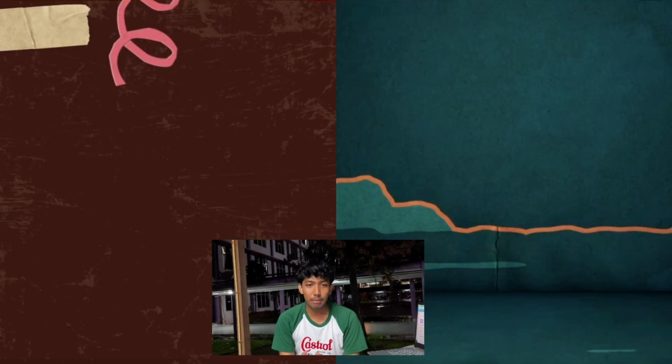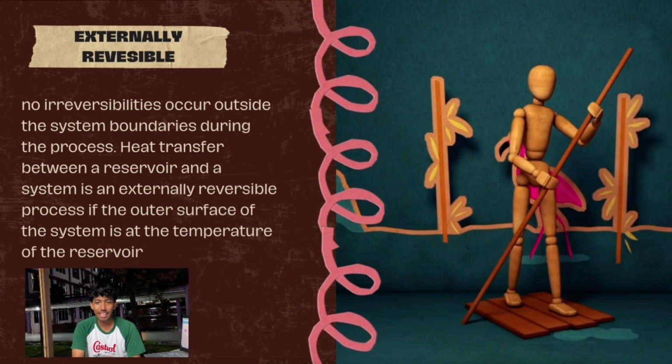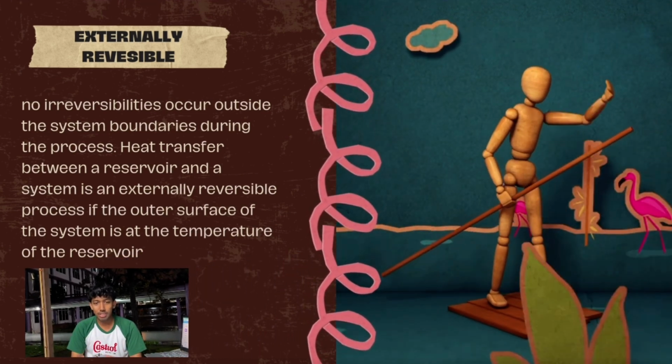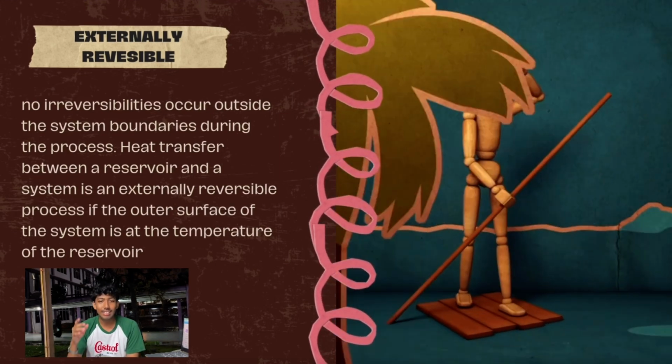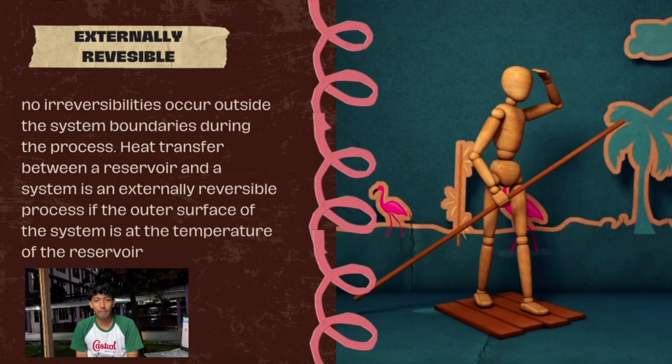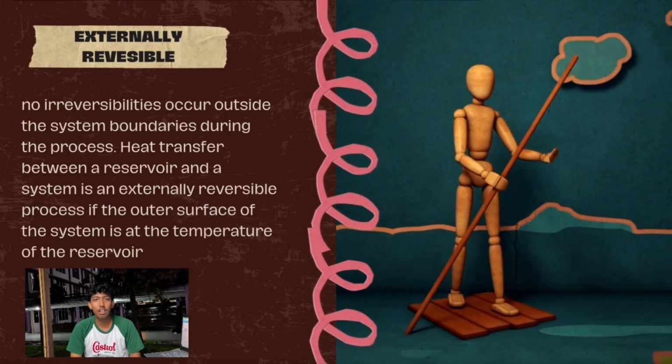While externally reversible means no irreversibilities occur outside of the system during the process that's occurring. Heat transfer between a reservoir and a system is an externally reversible process if the outer surface of the system is at the temperature of the reservoir.